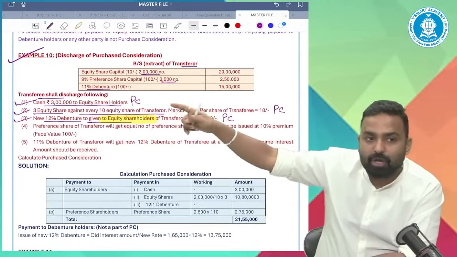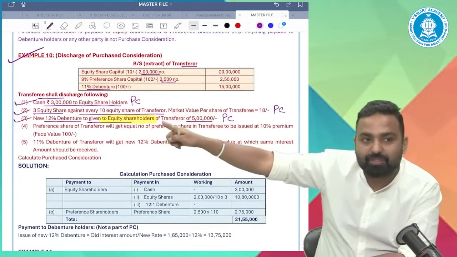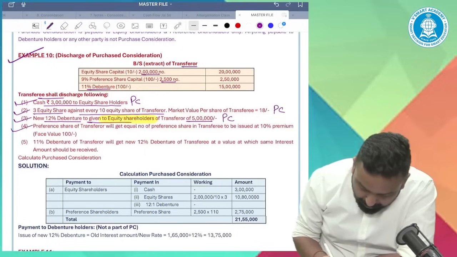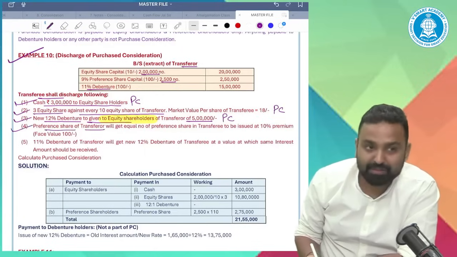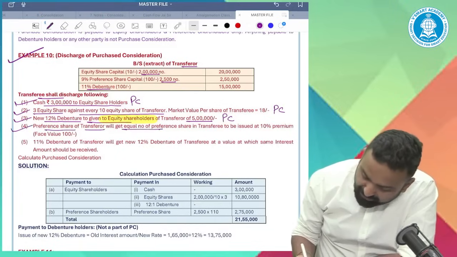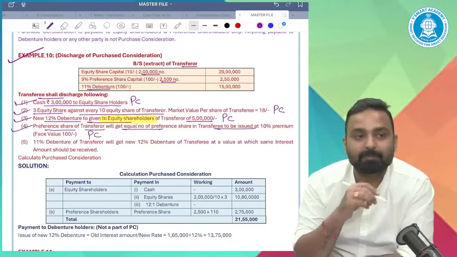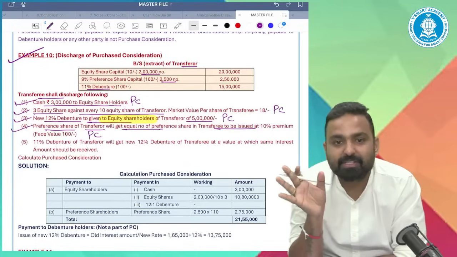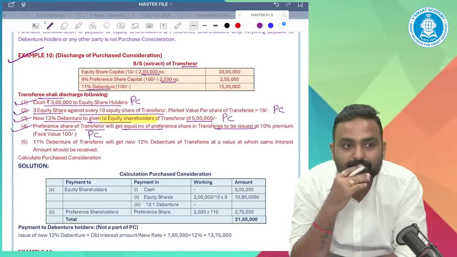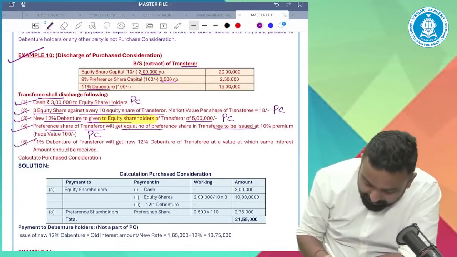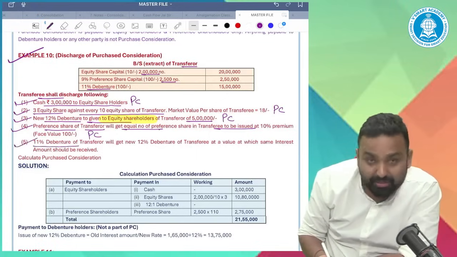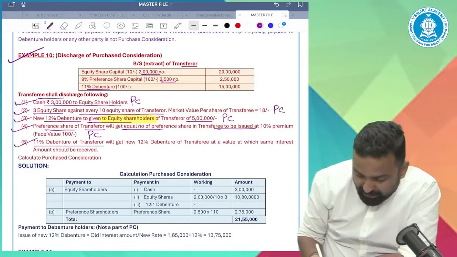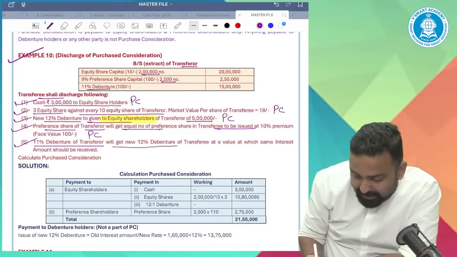So all these 3 points are PC because we are giving to the shareholders. Fourth, preference shares of transferor will get an equal number of preference shares in transferee issued at 10% premium. It is also a PC. Fifth point, 11% debentures of transferor will get new 12% debentures of transferee.